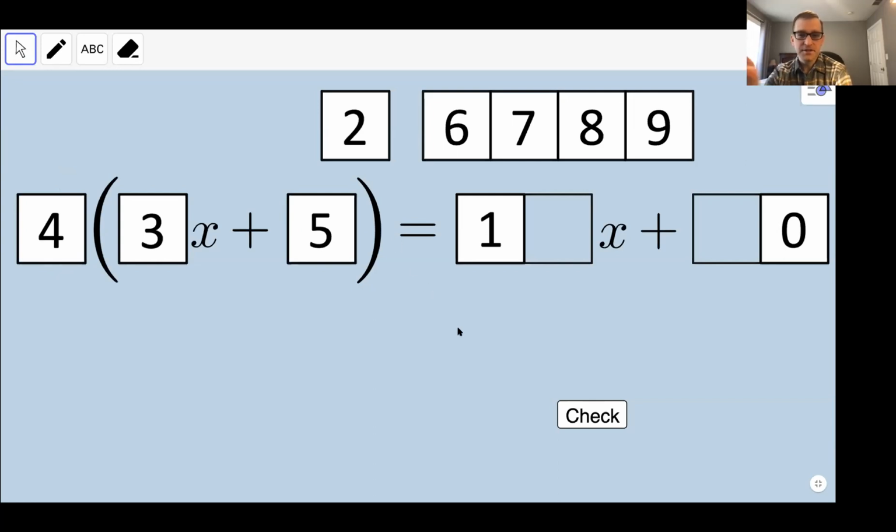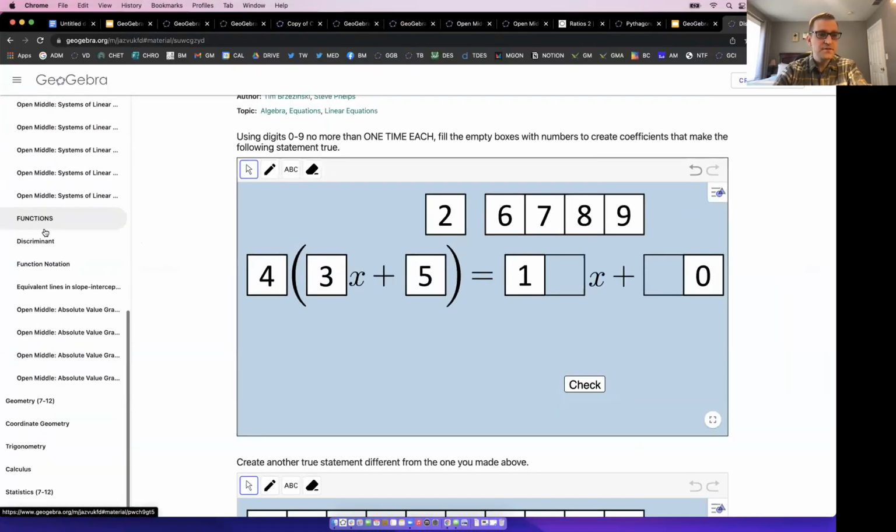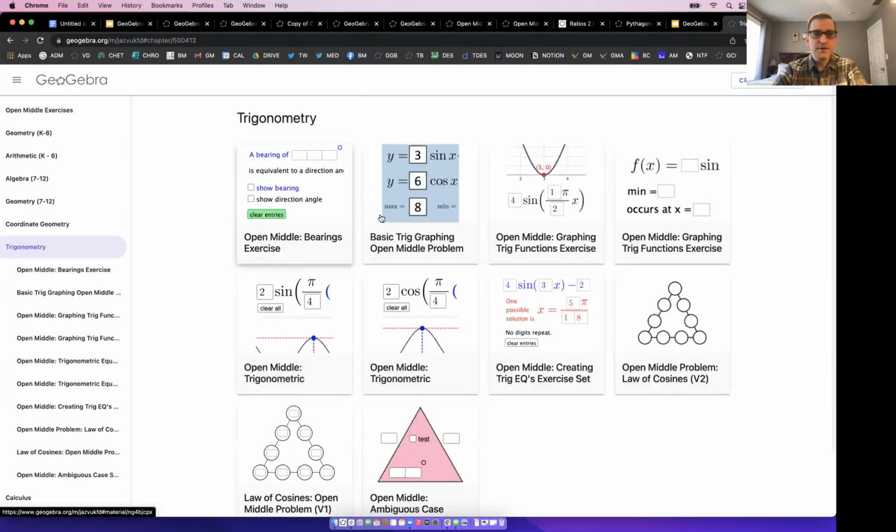But again, instead of asking kids to simplify expressions, a lot of times in credit recovery last year, when half were home and half were here, I asked them to build expressions every day and I assessed them that way. Again, look through that Open Middle book. There's tons of stuff there, even from something like trigonometry.